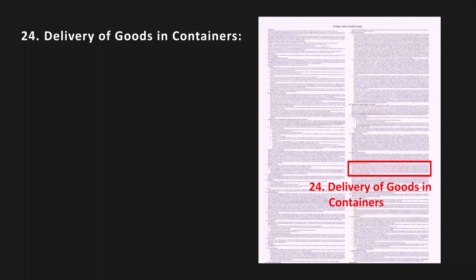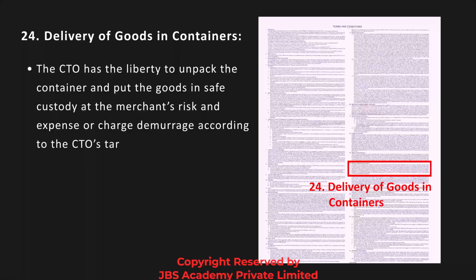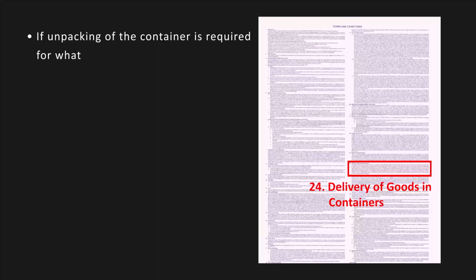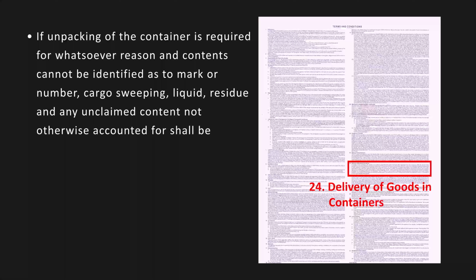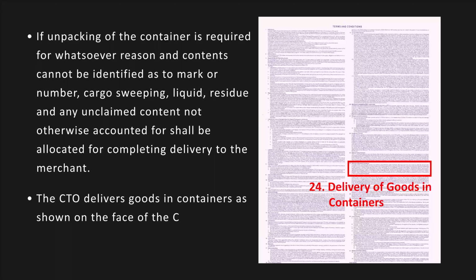Delivery of goods in containers. The CTO has the liberty to unpack the container and put the goods in safe custody at the merchant's risk and expense or charge demurrage according to the CTO's tariff if the merchant didn't take the receipt of goods in 48 hours. If unpacking of the container is required for whatsoever reason and contents cannot be identified as to mark or number, cargo sweeping, liquid, residue, and any unclaimed content not otherwise accounted for shall be allocated for completing delivery to the merchant. The CTO delivers goods in containers as shown on the face of the CTD.